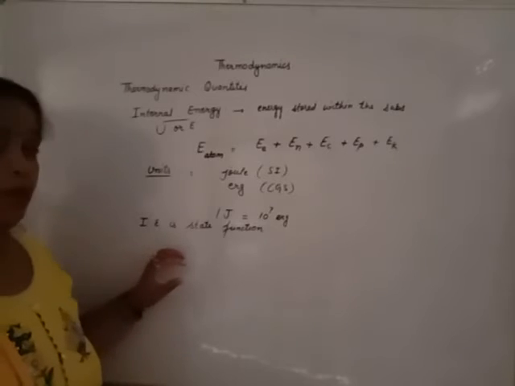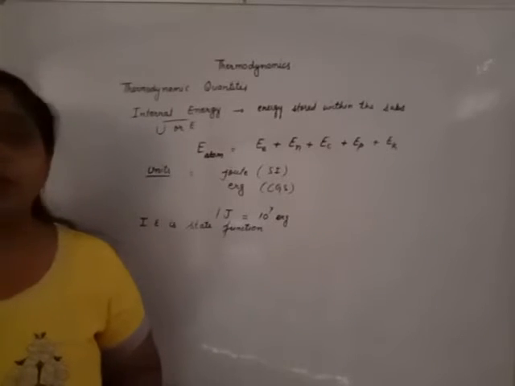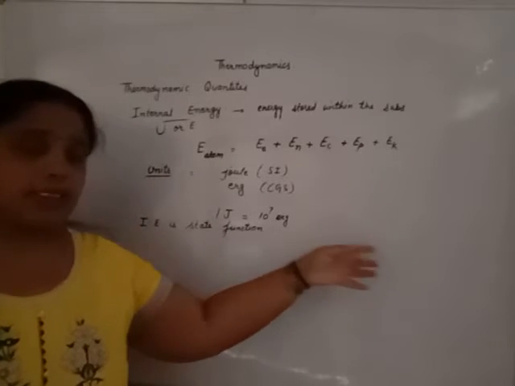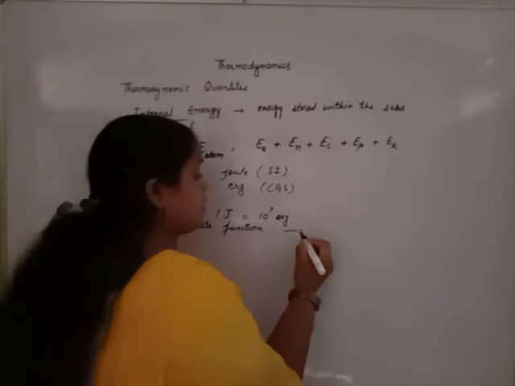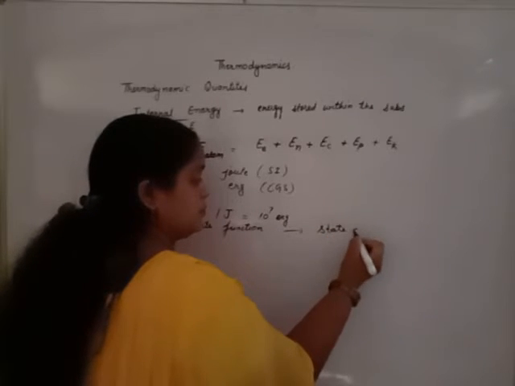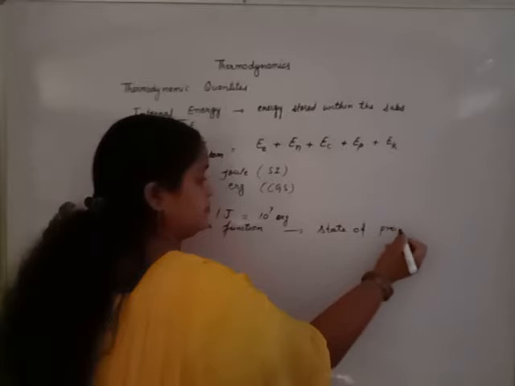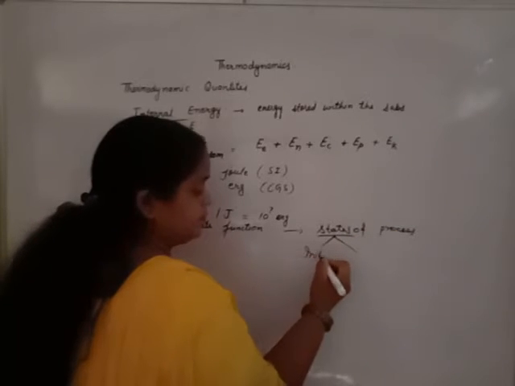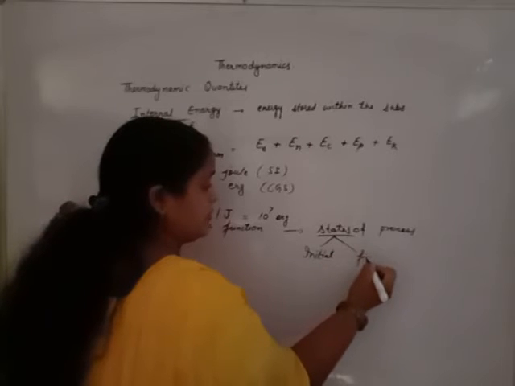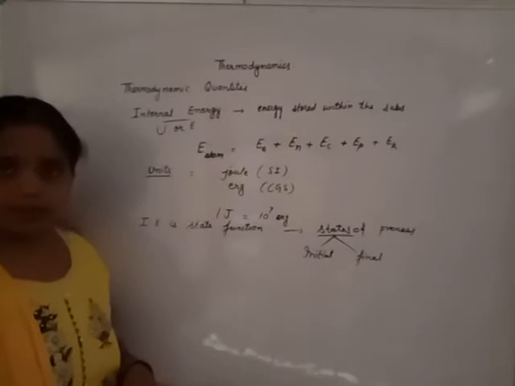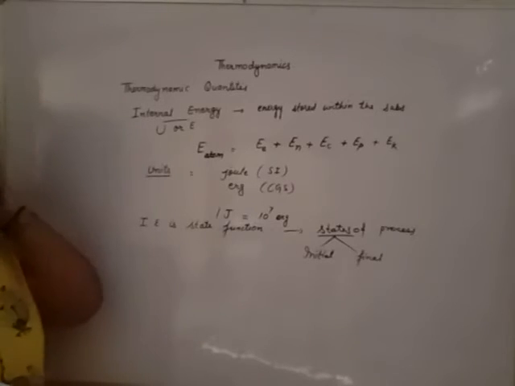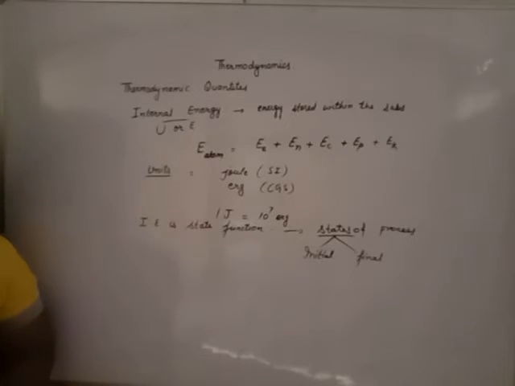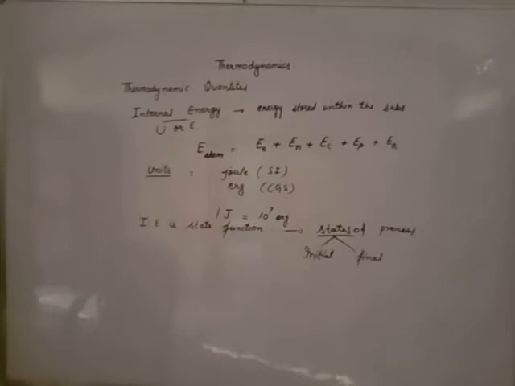It does not depend on the path by which internal energy changes from initial to final state. It is related only to the states of the process, initial state and final state, and does not depend upon the path. That is why it is a state function. Internal energy is the state function.